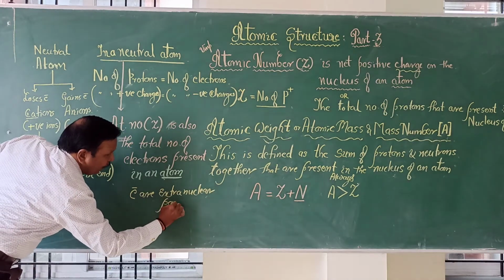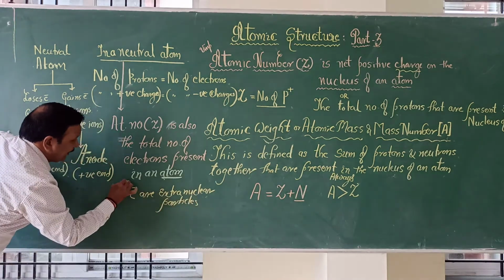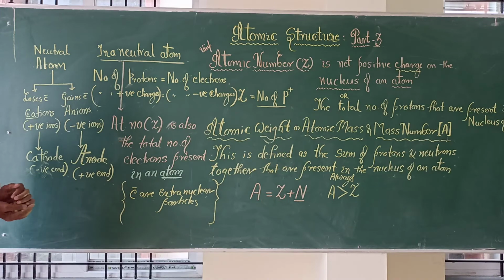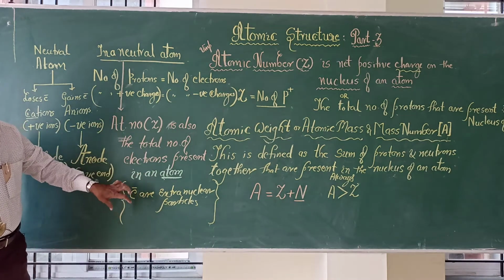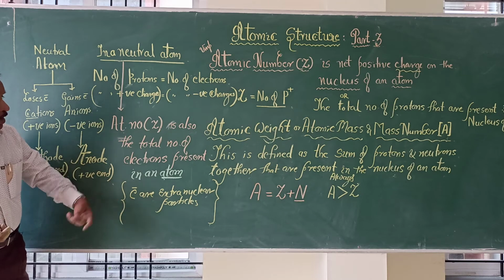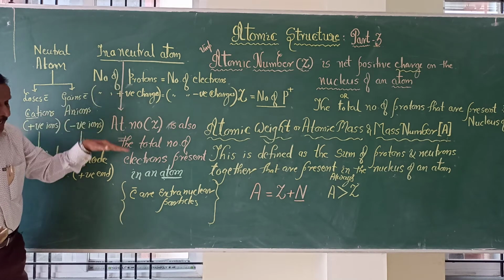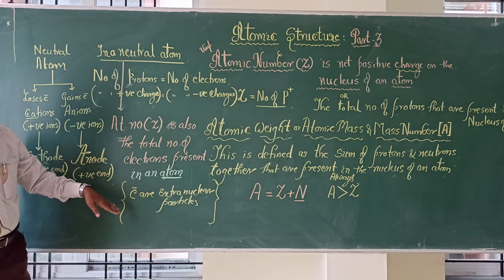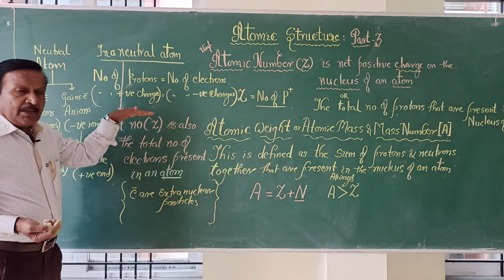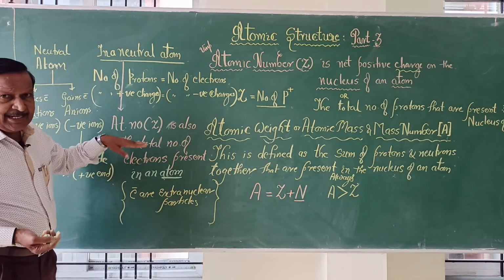Where they are present and how they are present, we are going to study in the Rutherford atomic model, in the Bohr model, and different models. How protons and neutrons are arranged and where electrons are present, for that different atomic models were put forward, which we will study later on.